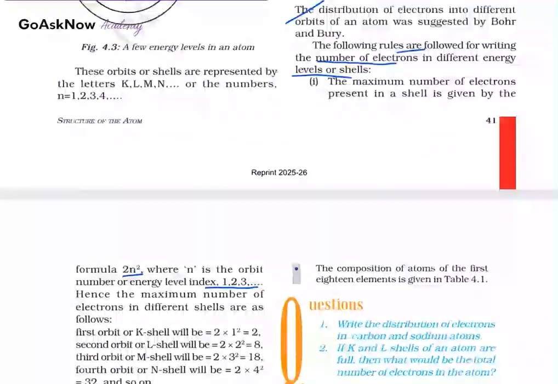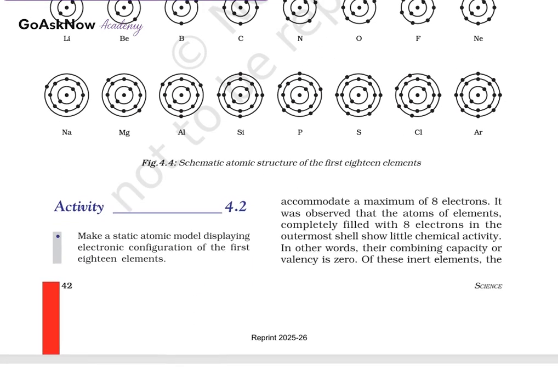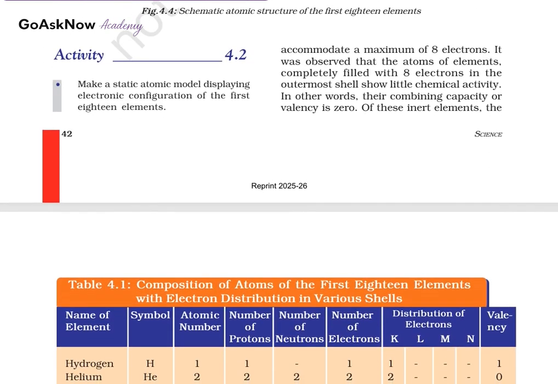Okay. Now, valency. We have learned about how the electrons in an atom are arranged in the different shells or orbits. The electrons present in the outermost shell of the atom are known as valence electrons. From the Bohr-Bury scheme, we also know that the outermost shell of an atom can accommodate a maximum of 8 electrons, and it is observed that atoms of elements completely filled with 8 electrons in the outermost shell show little chemical activity.